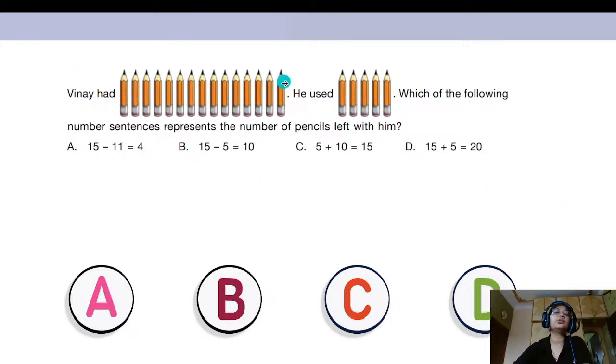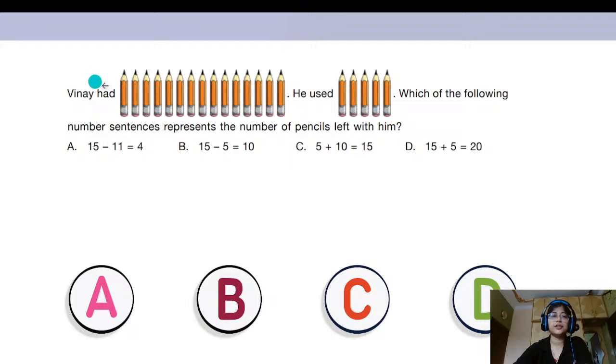So first we are going to count how many pencils Vinay had at first. Okay, so Vinay had 1, 2, 3, 4, 5, 6, 7, 8, 9, 10, 11, 12, 13, 14, and 15 pencils.